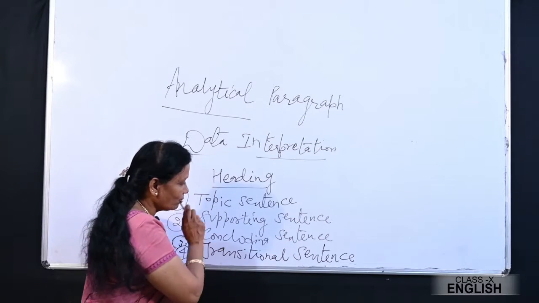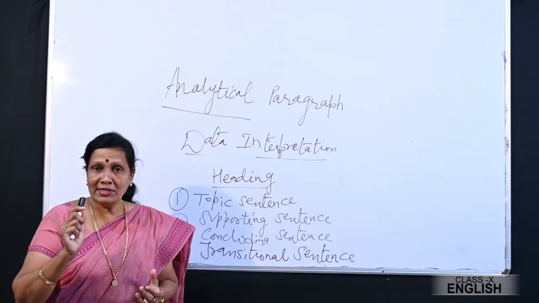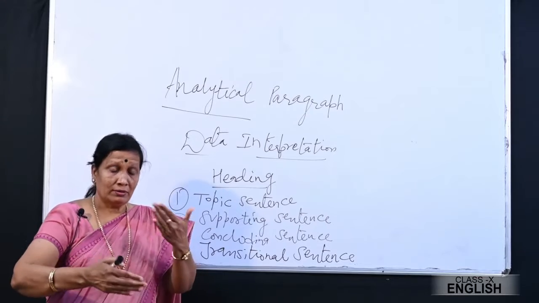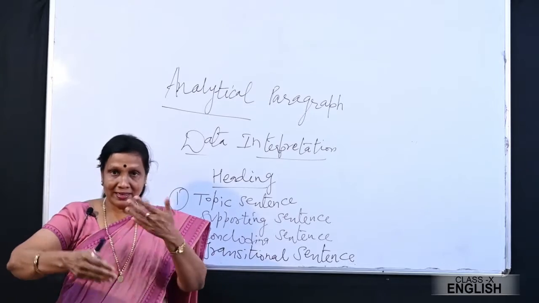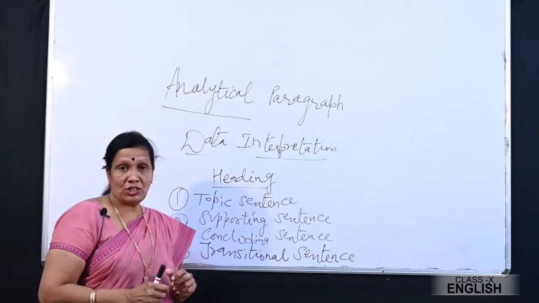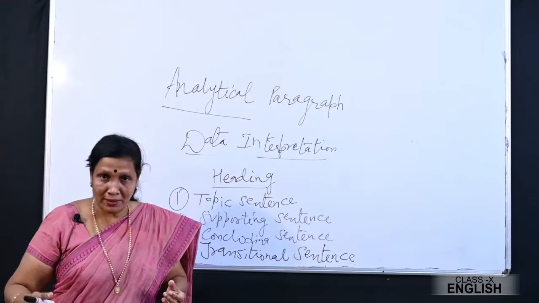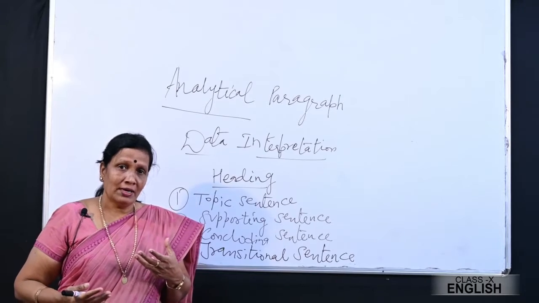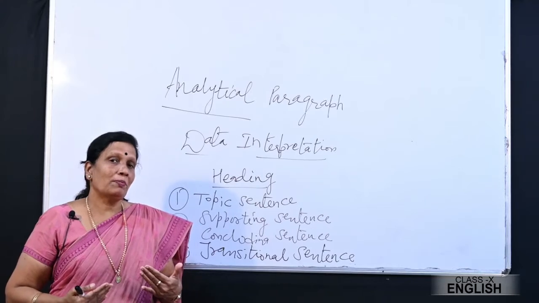And here I have used one more word, that is transitional sentence. Now what is the meaning of transitional? Transitional sentences are those sentences which connect the different paragraphs. They maintain the connectivity. For example, why you need to use transitional sentences? Let me give you some examples of transitional words. Moreover, okay, apart from this, instead of, right, in addition to this. So connecting the sentences or the paragraphs.